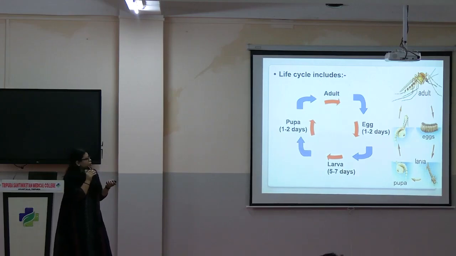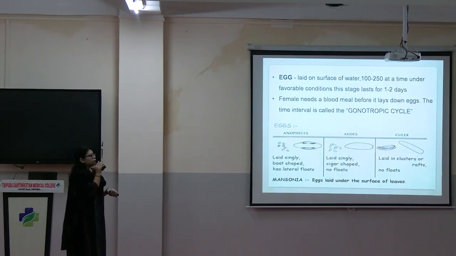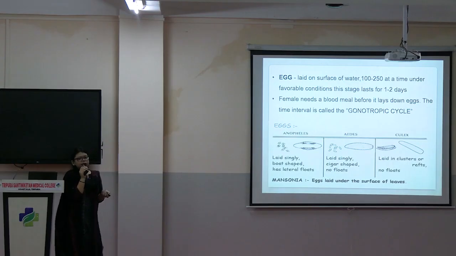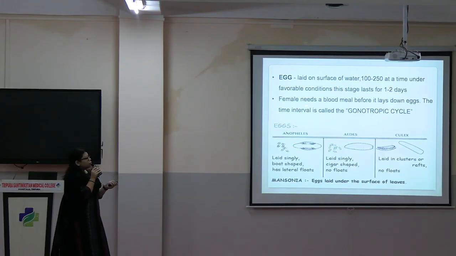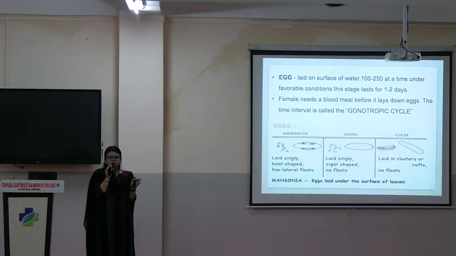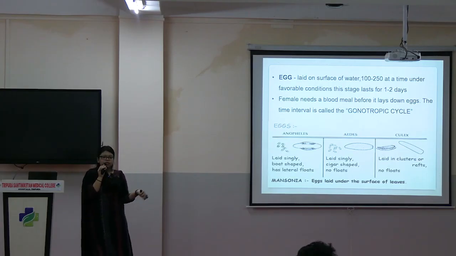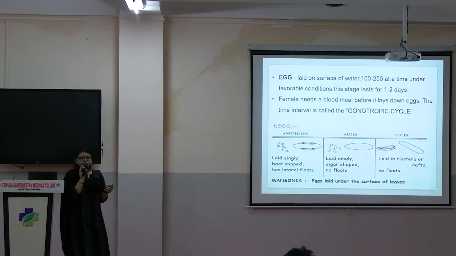So when it comes to egg of a mosquito, sometimes some mosquitoes will lay one single egg at a time, and sometimes they will lay multiple eggs at a time, some around 100 to 250 at a time. Only the female needs the blood. So only the female mosquitoes are biters. Male mosquitoes are not biting human beings. They're biting either other insects or they're biting vegetables or trees. Male mosquitoes will never bite. Only female mosquitoes will bite. Why? Because female mosquitoes need the blood so that they can develop into the next stage and they can multiply.